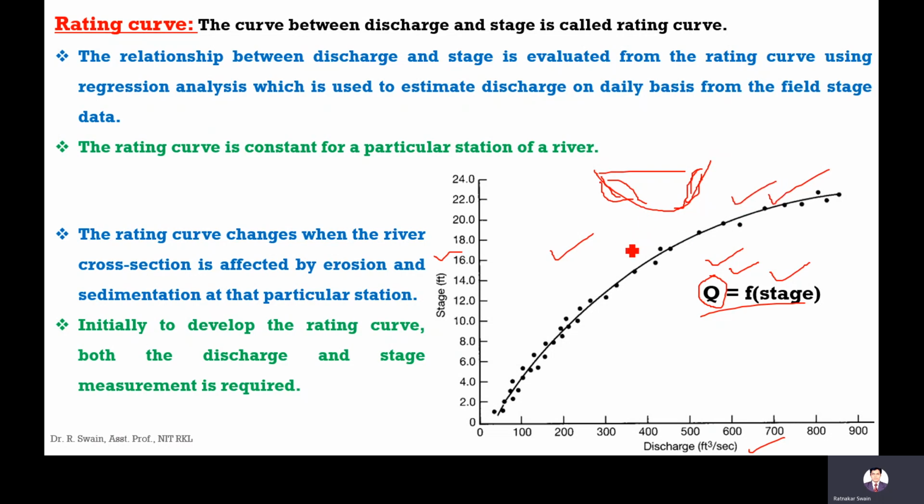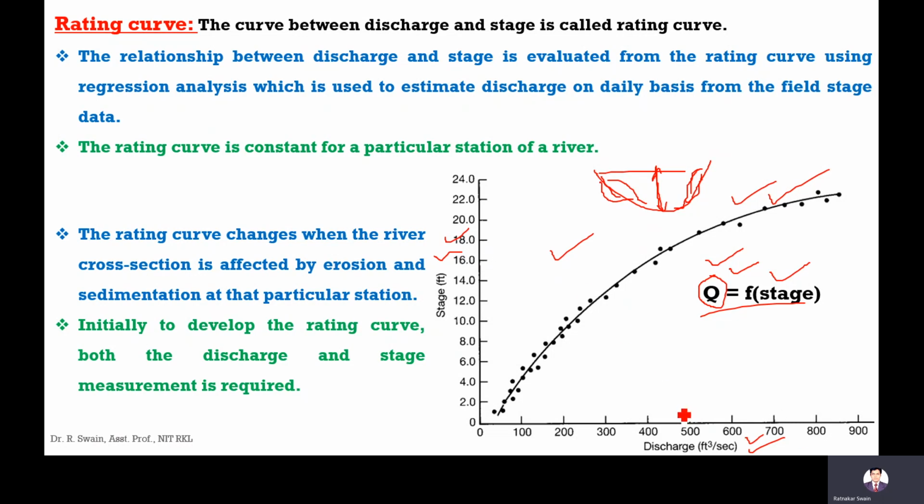So for so many years, this rating curve remains constant. If you have the rating curve and if you know only the stage, then we can estimate the discharge. But first, we have to develop this rating curve. To develop the rating curve, we need discharge data and stage data. So initially, when a station is set up for discharge measurement, the rating curve is developed, and for that, discharge and stage are measured for some months or some years.